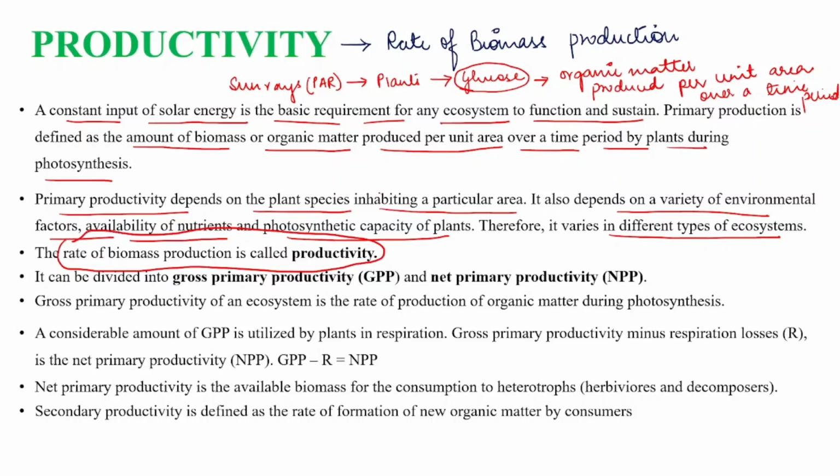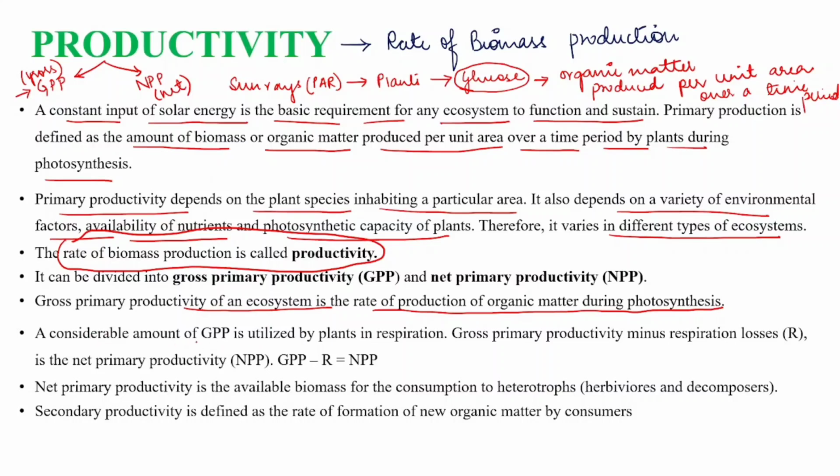Clear? So this productivity can be divided into two parts. One we call GPP, that is gross primary productivity, and another one we call NPP, that is net primary productivity. Now, what is gross primary productivity? Gross primary productivity of an ecosystem is the rate of production of organic matter during photosynthesis. How the organic matter is produced by plants, we call the GPP. And what is NPP? That is net primary productivity.